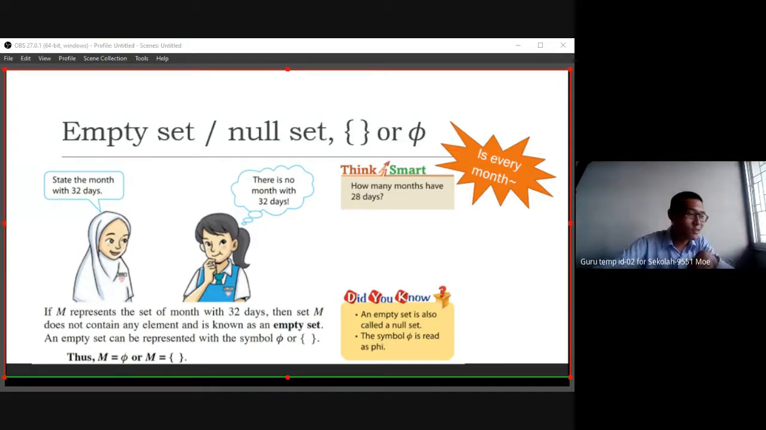Not connected, or not linked with this question. Okay, so it's 12 months, because every month has 28 days. Okay, this one I need to do a correction.